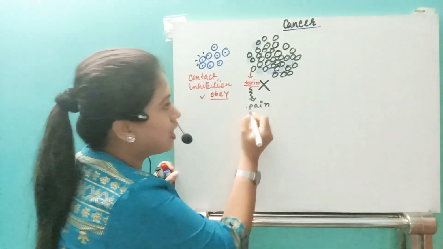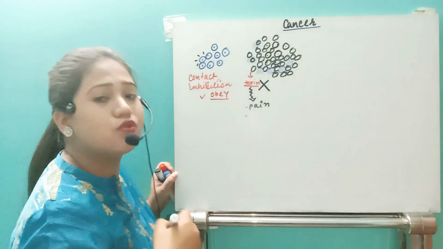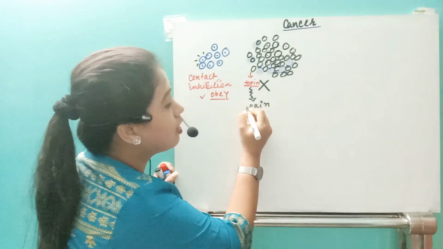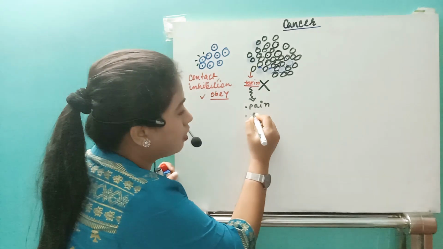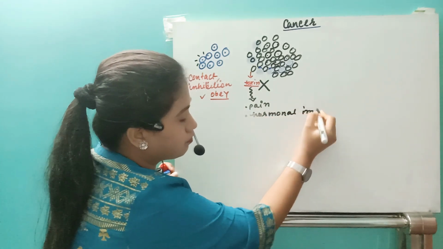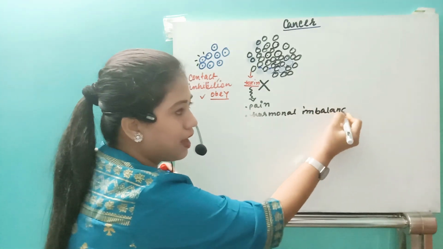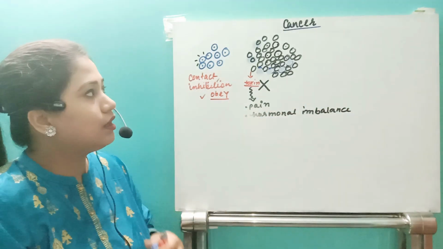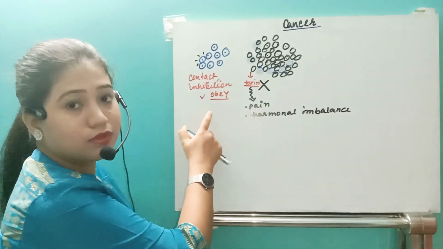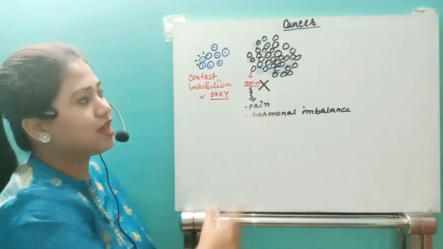And along with that, these toxins resemble other hormones of our body, and because of that, that individual may have hormonal imbalance too, right? So it may cause hormonal imbalance also, right? Now, this is the difference between the normal cell division and cancerous cell division.